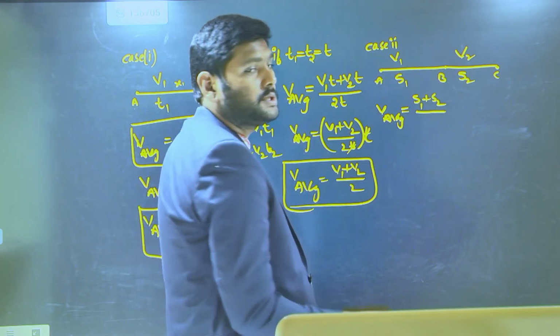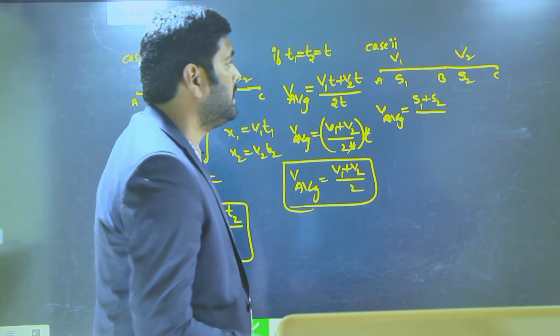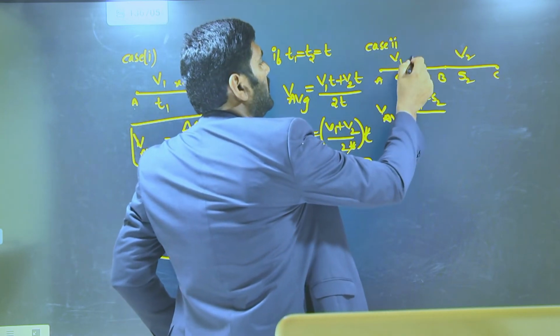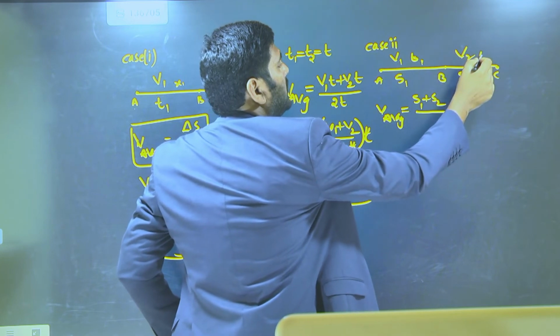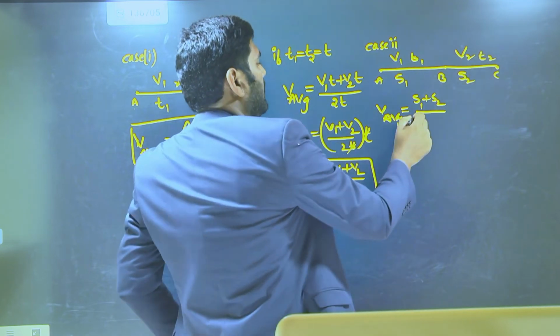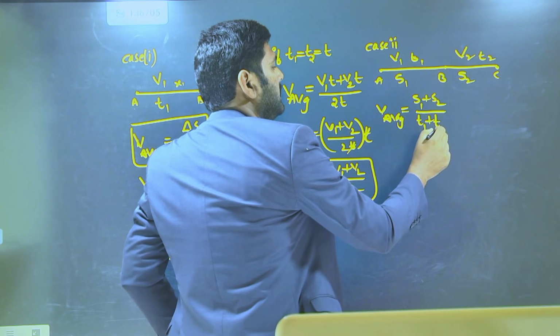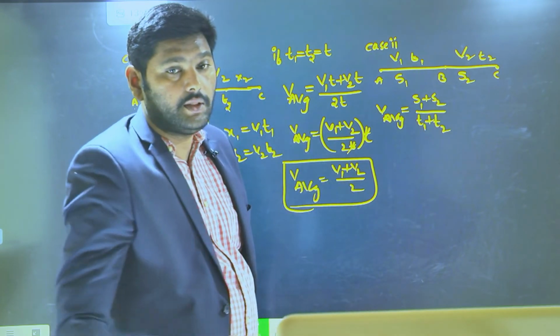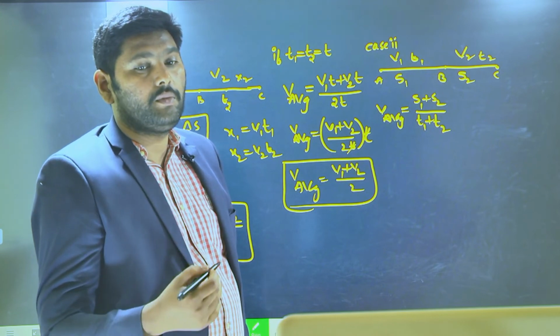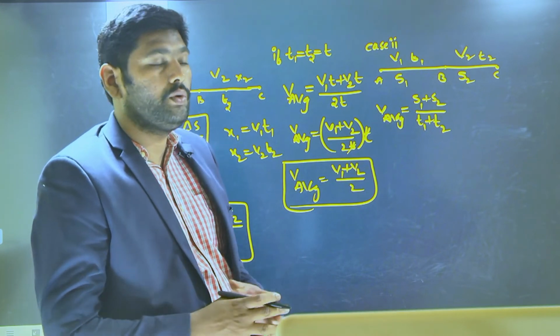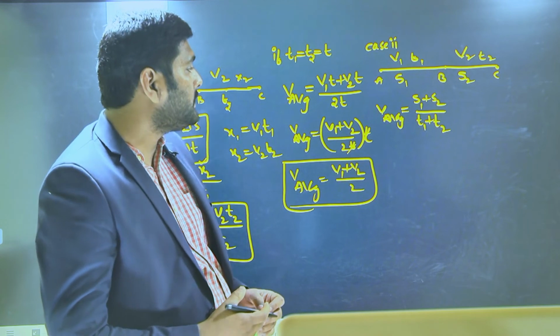Total time taken is not given. For that, I'll take the time taken for A to B as t1 and the time taken for B to C as t2. So here I can write t1 plus t2. But in the problem they did not mention the times. When the problem does not mention the time, how do you take t1 and t2?